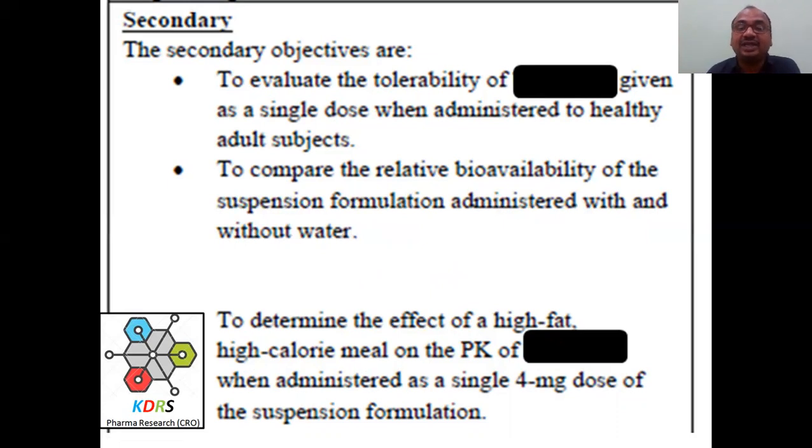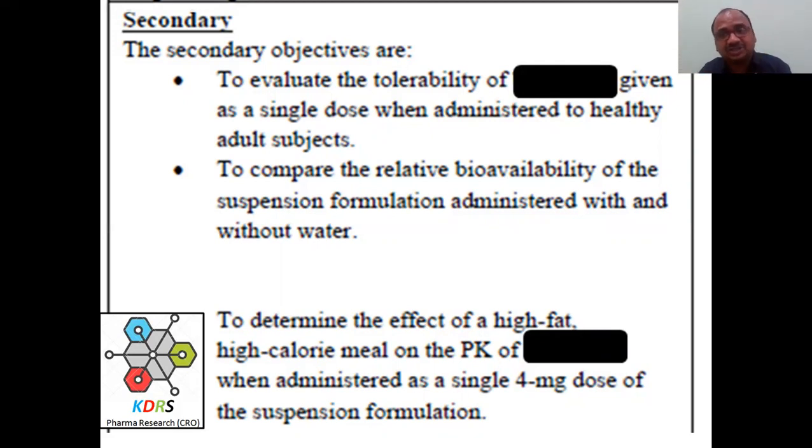This is to determine the effect of a high fat, high calorie meal on pharmacokinetics, absorption, distribution, metabolism, and excretion of cetirizine, when administered as a single 4 mg dose of a suspension. When you administer a dose, what will be its interaction in the form of ADME? What will be the absorption if you are giving it with fat? What will be the distribution if you are giving it with fatty food? What will be the excretion if your patient is taking it with fatty food? Like that, all ADME to determine, that is the detailed objective of the study.